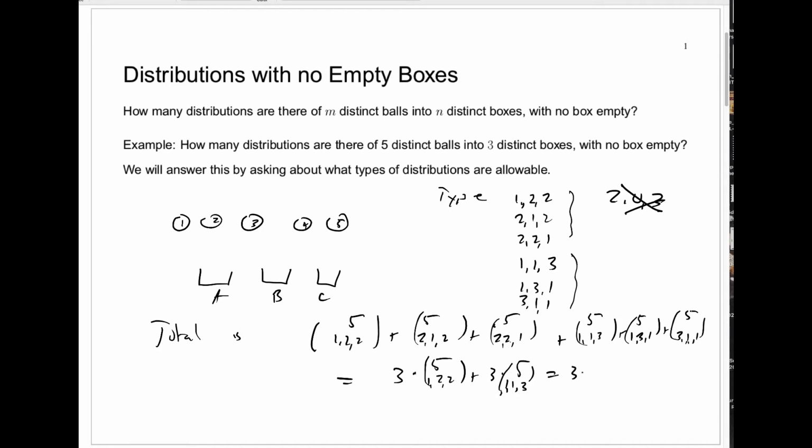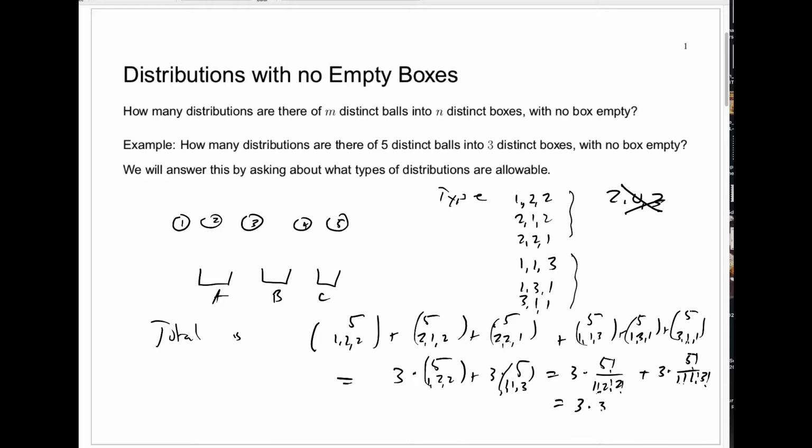And that's just 3 times 5, 1, 2, 2 is 5 factorial over 1 factorial, 2 factorial, 2 factorial, and then we have 3 times 5 factorial over 1 factorial, 1 factorial, 3 factorial. 5 factorial is 120, and we're dividing it by 2 times 2, which is 4. 120 over 4 is 30.